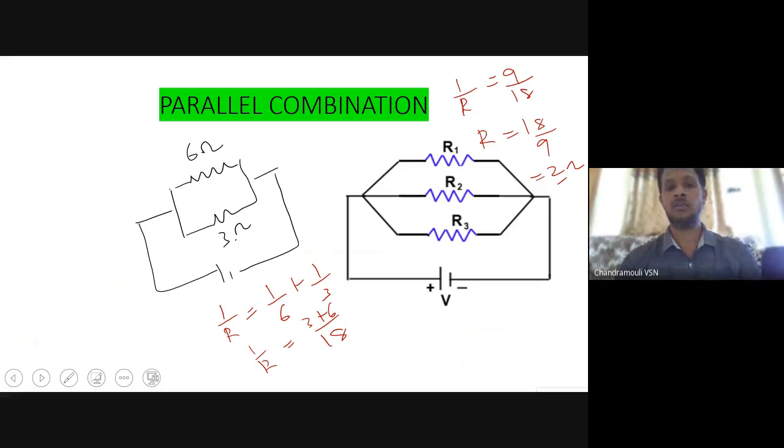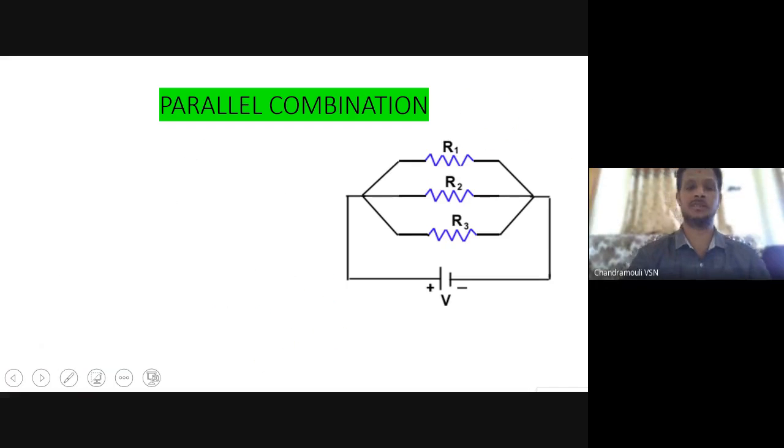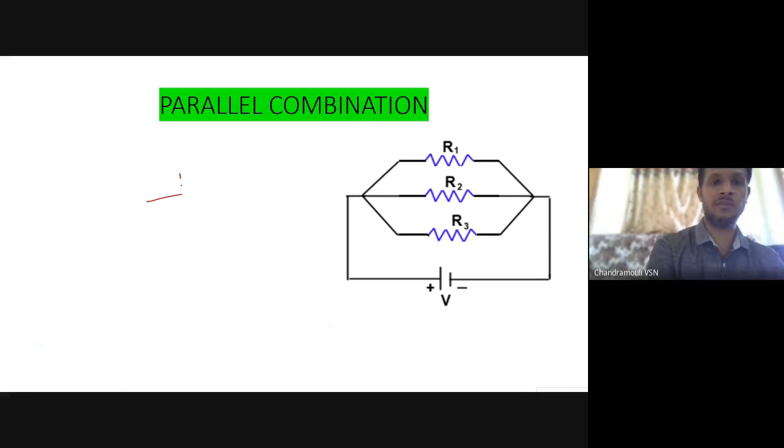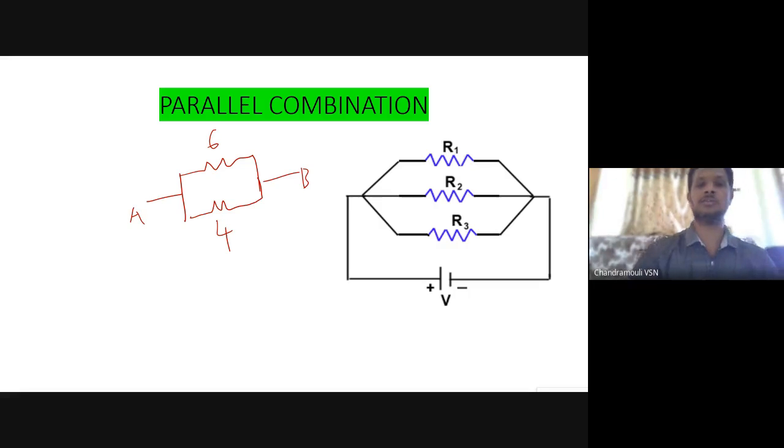Children, remember when you are taking two resistors, it's very easy to take product by sum. R1 R2 by R1 plus R2 is very quick to use. One more example: you multiply the resistances and divide by their sum. 6 ohms and 4 ohms.